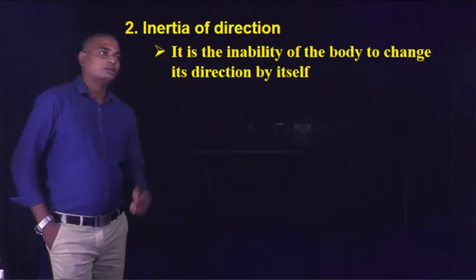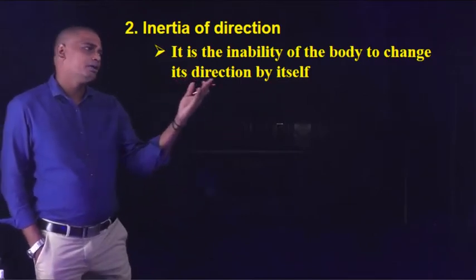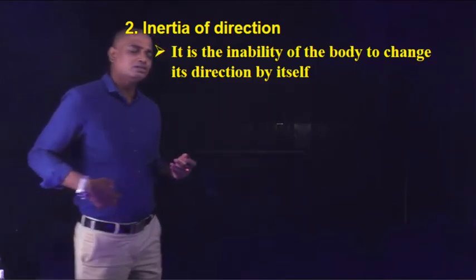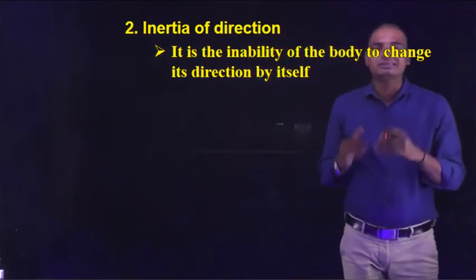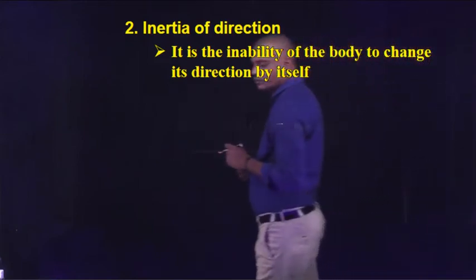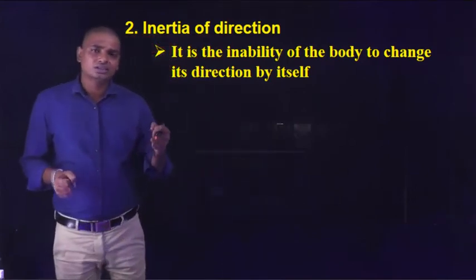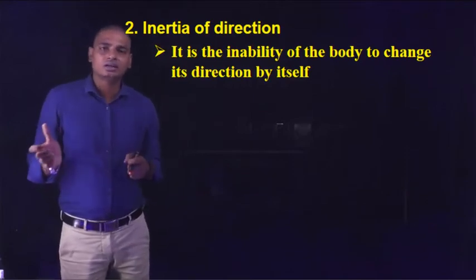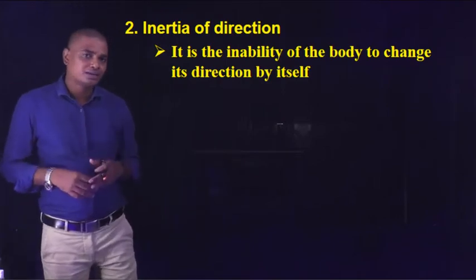So the third type of inertia is inertia of direction, which means the inability of a body to change its direction of motion by itself, or it opposes sudden changes. When we are traveling in a car and the driver suddenly shifts the car or takes a turn, we feel that we fall sidewards, in the direction in which the car takes the turn. This is due to inertia of direction. For better explanation, let us see this video.